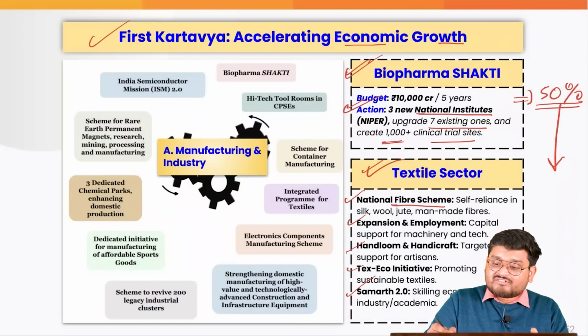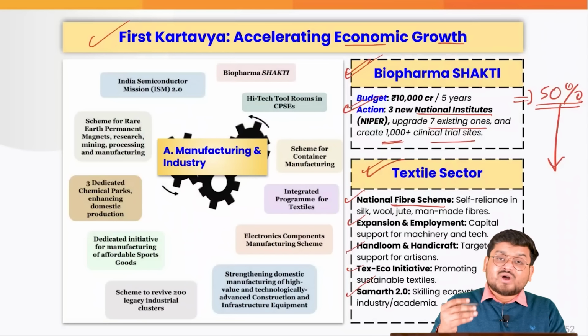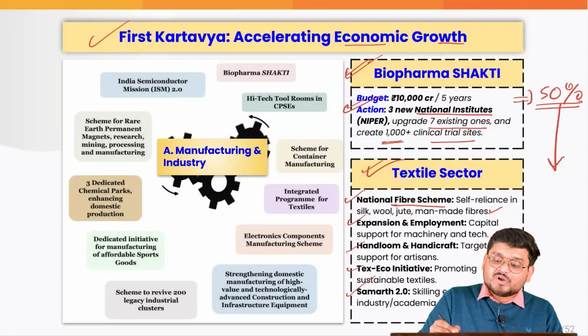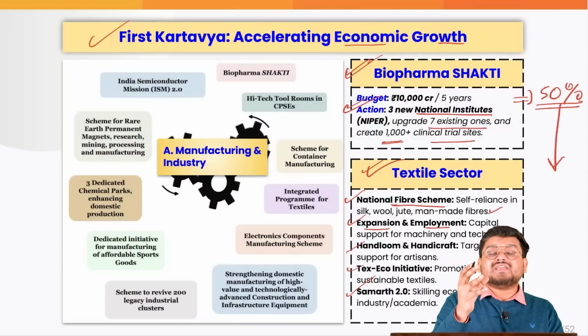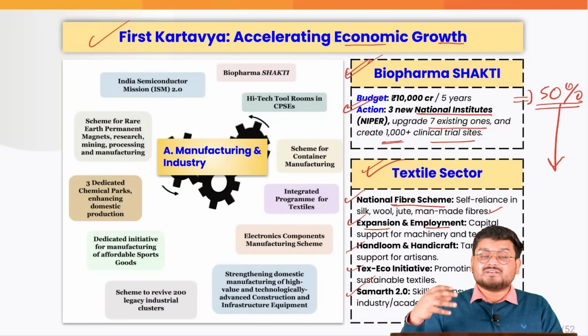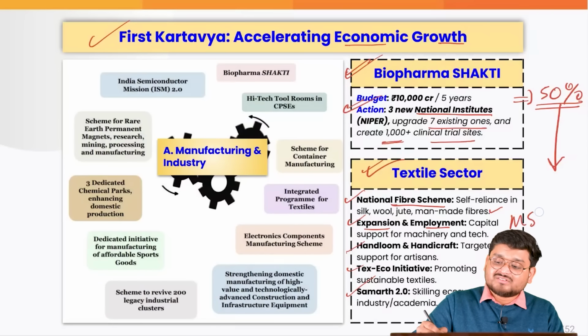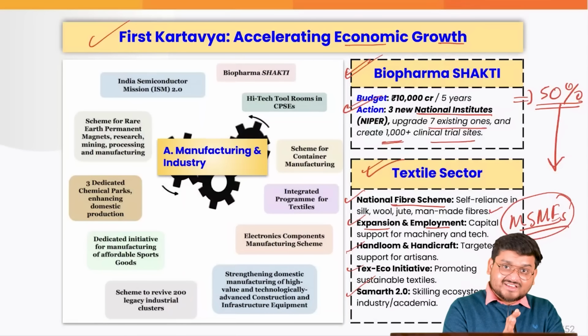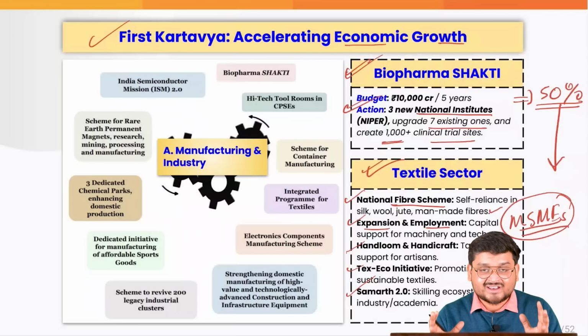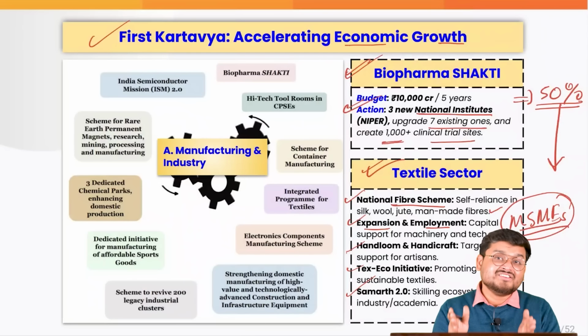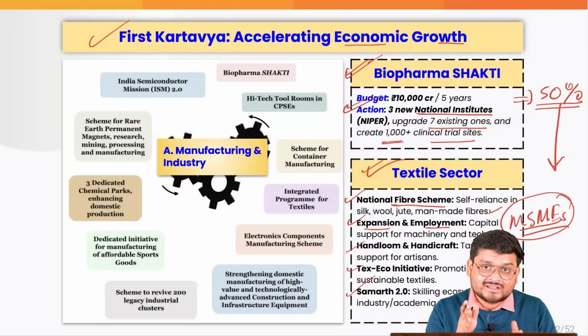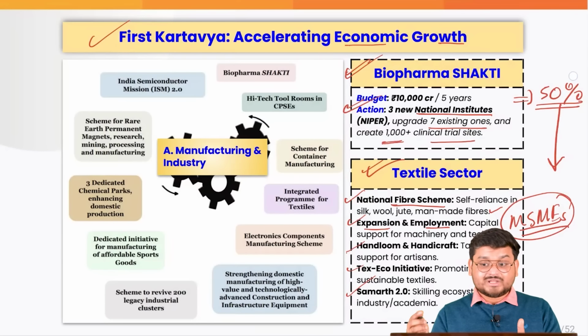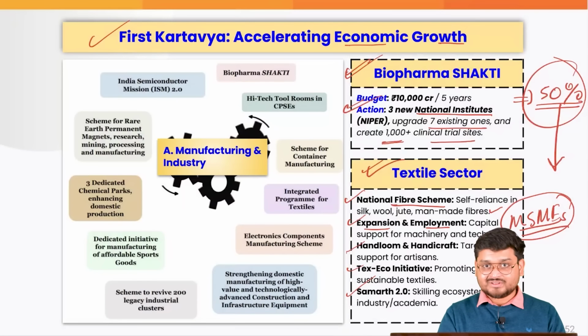Firstly, the National Fiber Scheme, in which we are trying to have self-resilience in silk, wool, jute, man-made fibers. Expansion and employment will be given in the form of loans and subsidies to the various MSMEs who are operating in the textile sector. The textile sector and the MSMEs combined have the second largest employment in the entire country. Just imagine the strength of the entire sector, and also maybe the possible impact of this 50% tariff.